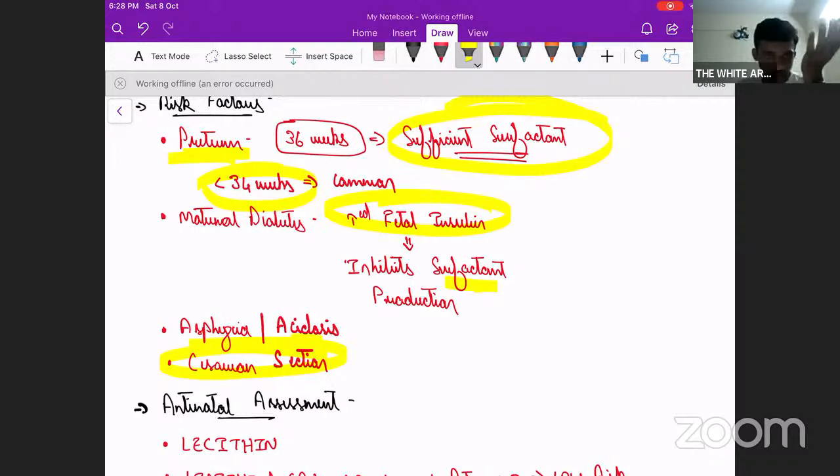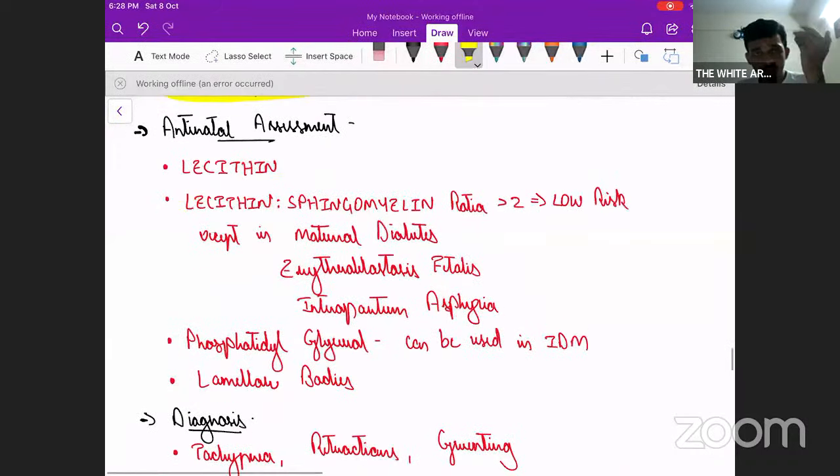So that is one of the risk factors. Now, how do we assess? How do we predict, in a preterm baby, whether there is enough surfactant? That forms part of antenatal assessment, correct?